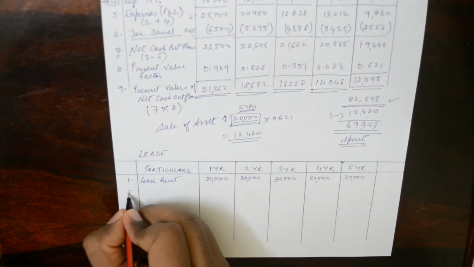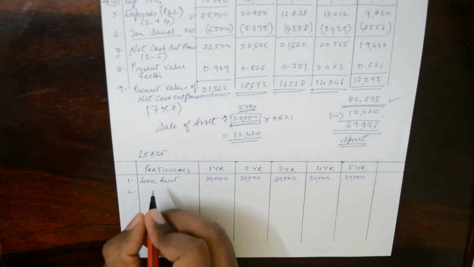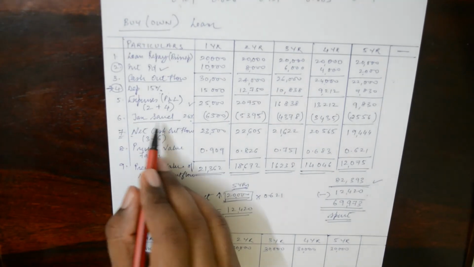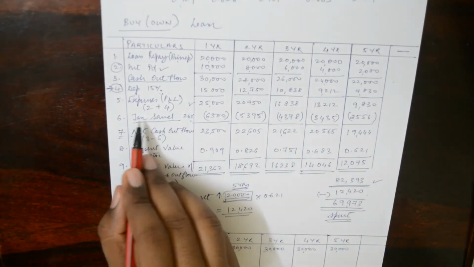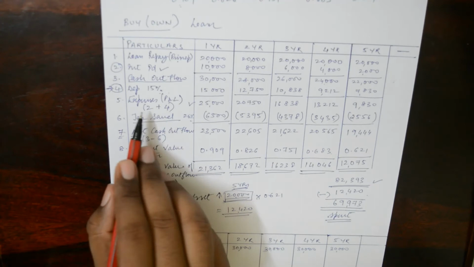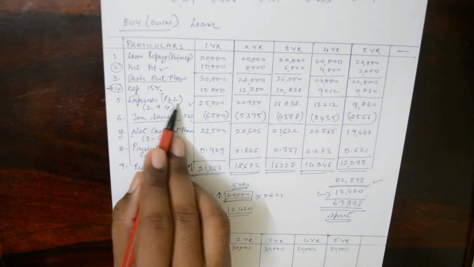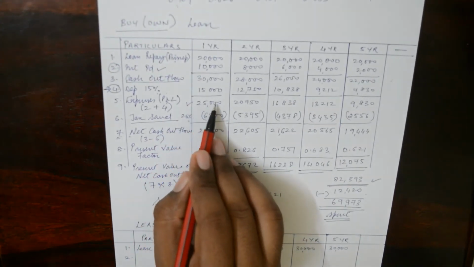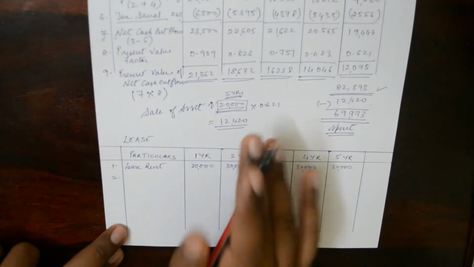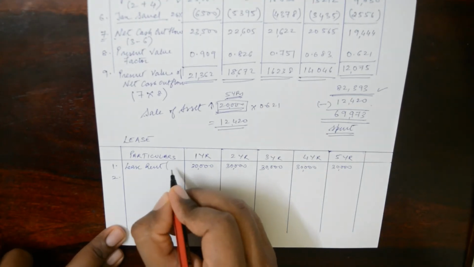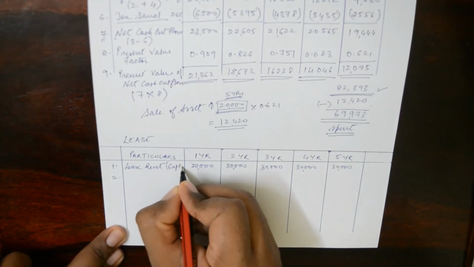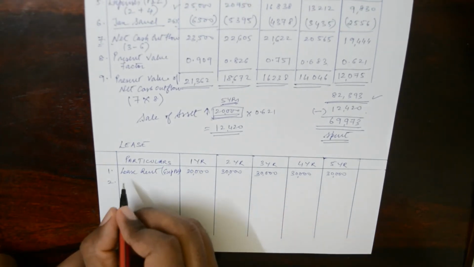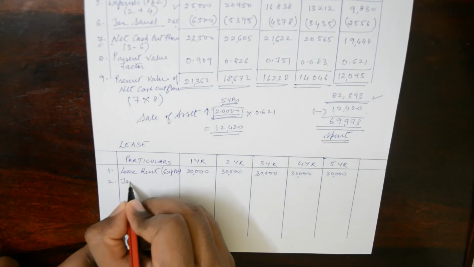Now what happens here is, we want to find what is the expense. Here we have said tax saved, right? In this problem we have shown tax saved. Tax saved we have multiplied into the expenses of the profit and loss. By how much has our expenses increased? Our expenses here have increased by 25,000. Now here lease rent is the sole expense. So this is the expense of profit and loss. This itself is the expense. There is nothing else to be added here. So what we can do is directly go in for tax saved.